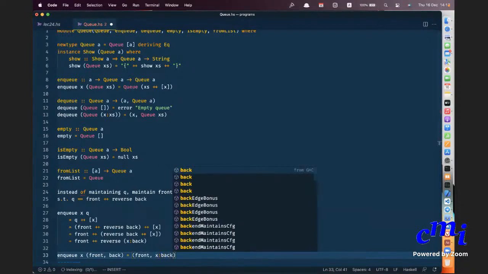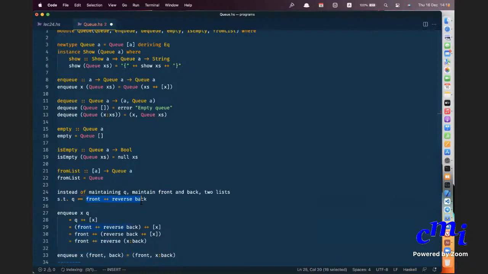Sir, I didn't understand this front and back concept. Could you explain that again? Yeah. Instead of maintaining it as a single list, I will maintain it as two lists. How do you decide which two lists to maintain? We'll see it. Initially, your list is the empty list, so you will maintain it as an empty list, comma empty list. There is a front and back, meaning there is a first half and second half or whatever. So you'll say the front portion of the list and the back half of the list. Think of it that way. You will maintain it as two halves, except that the back half you will maintain in reverse. So your original Q itself is just front plus reverse of back. This much you understand? Right, sir. I get it.